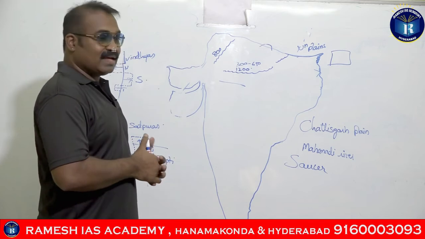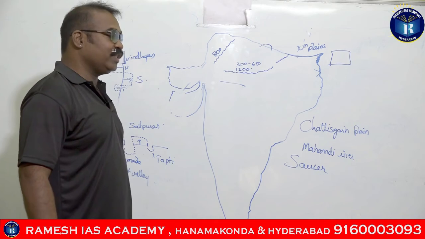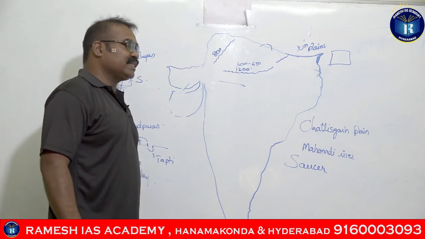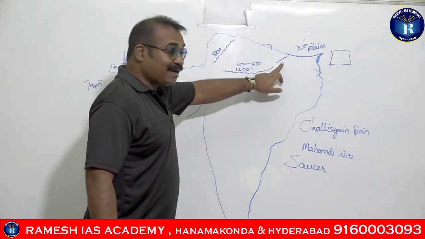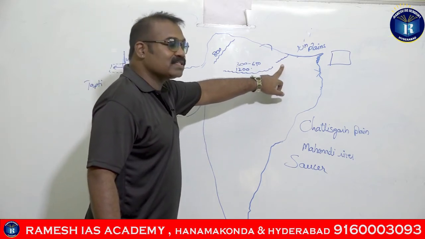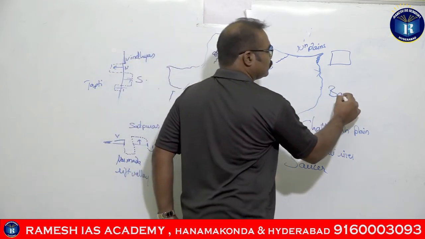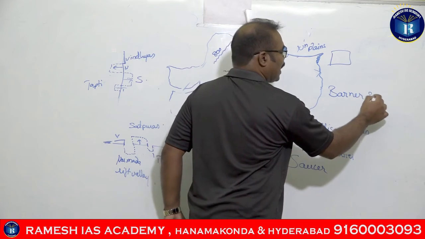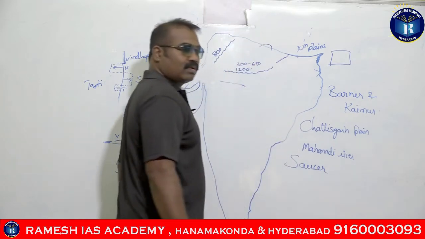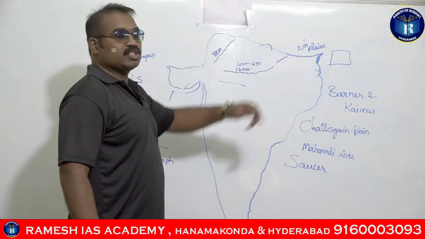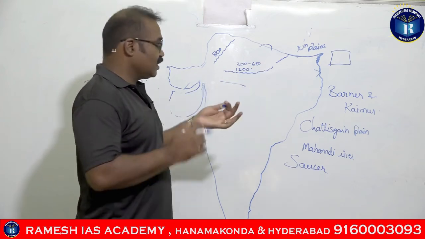So mostly the elevations of the Vindhyas are between 300 and 650 meters. The Barner and Kaimur ranges are said to be the extensions of the Vindhyas.